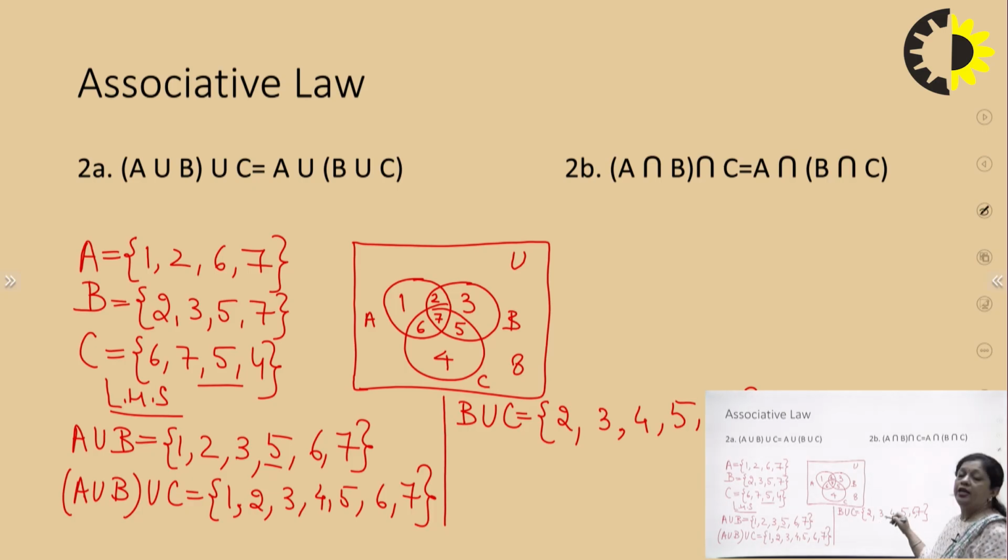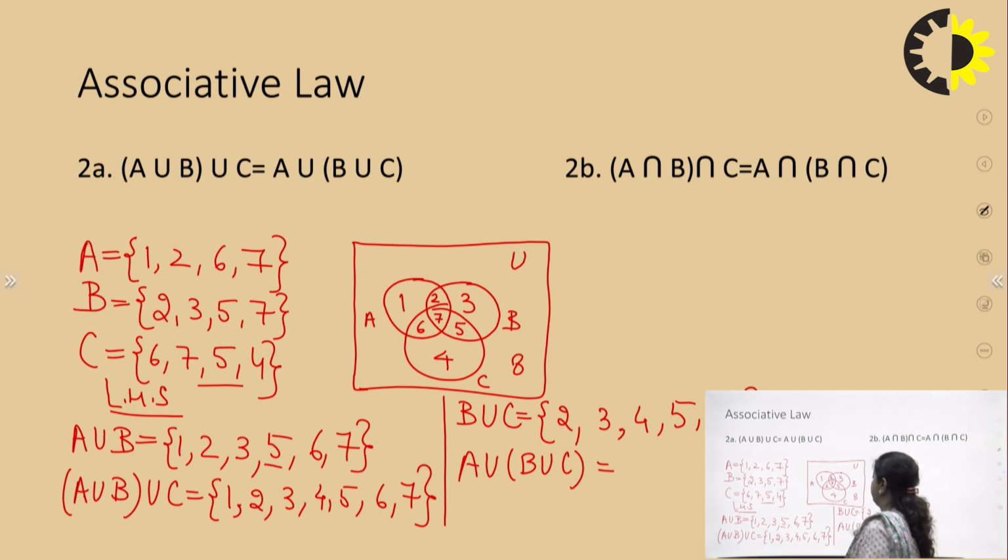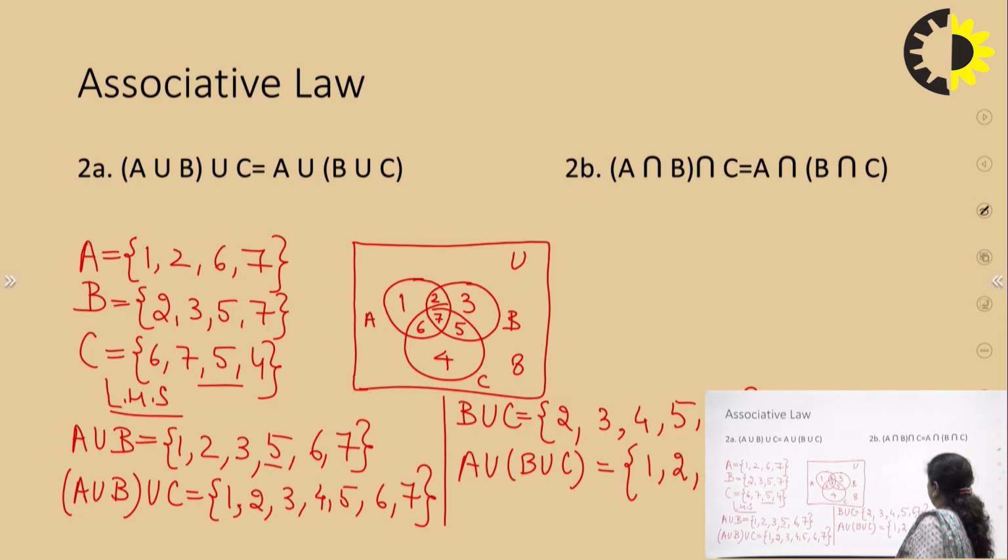Now let us take the union of this result with the set A. So A union B union C. What will I get? Let's see. I'll get 1, 2, 3, 4, 5, 6 and 7. So what I can see clearly is that my left hand side is same as my right hand side, and therefore I can say that my law of associativity holds.